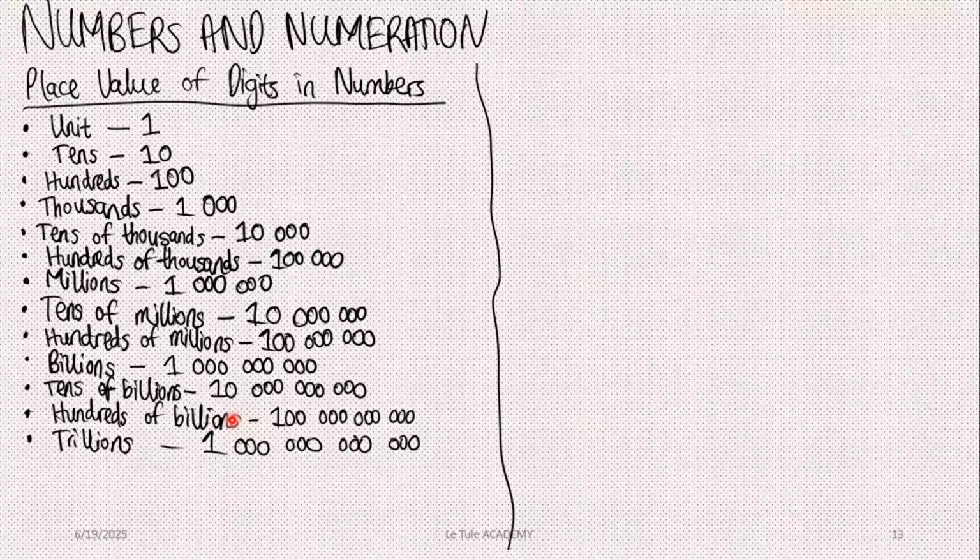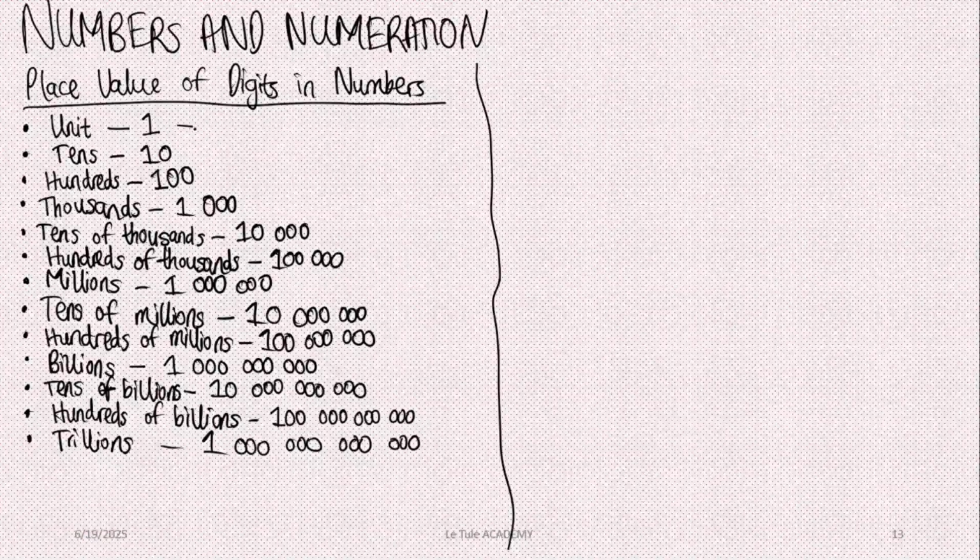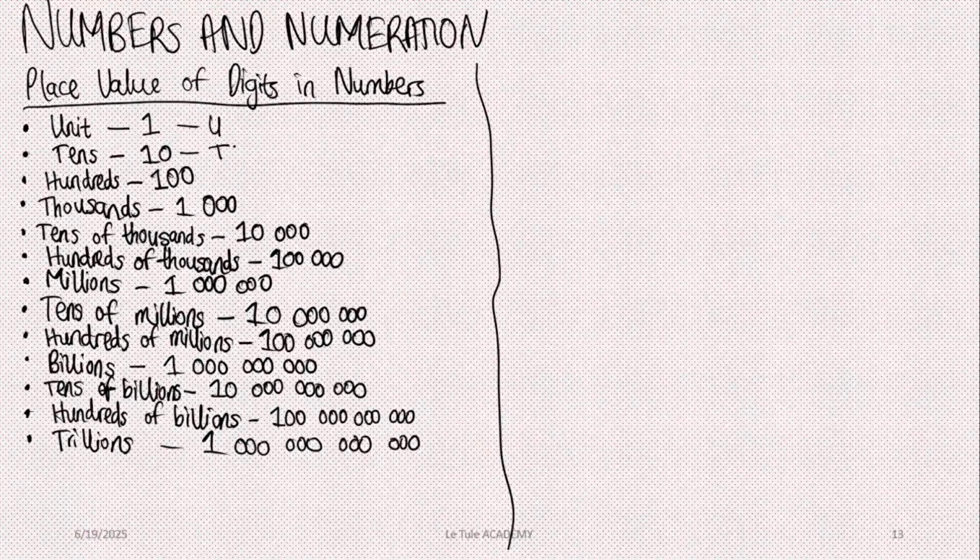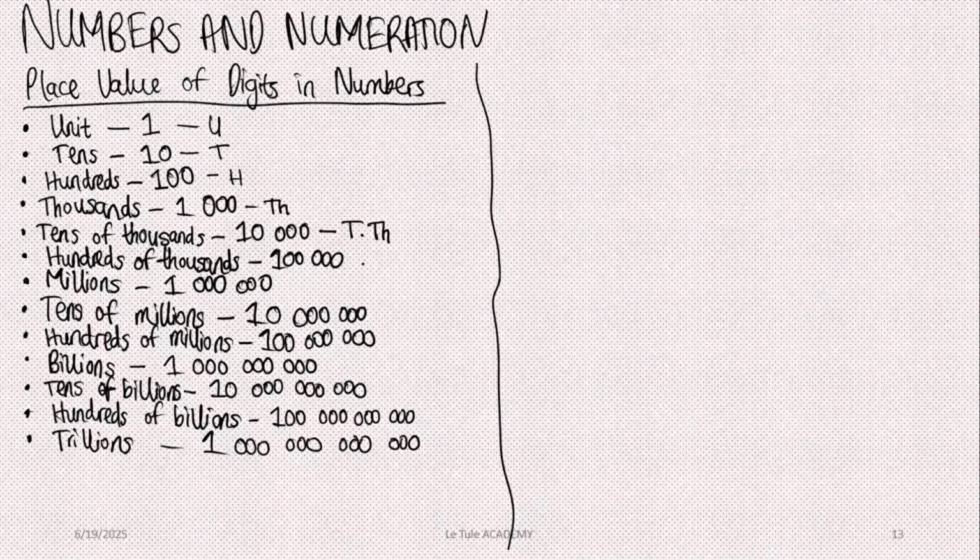This is very easy, but there are some things you have to note. Let me write the symbols of all these for you. The symbol of unit is U. The symbol of tens is T. The symbol of hundred is H. The symbol of thousands is T with a small letter h. The symbol of tens of thousands is T dot TH. The symbol of hundreds of thousands is H dot TH.